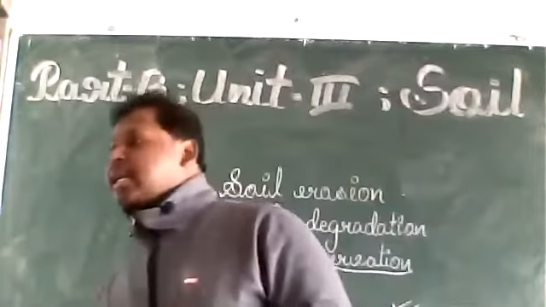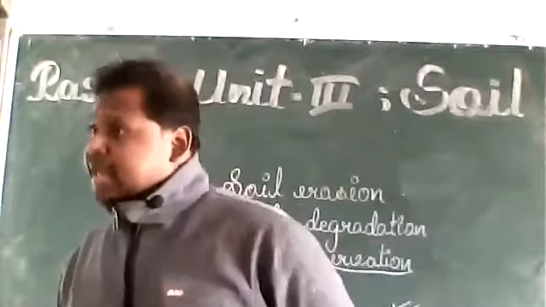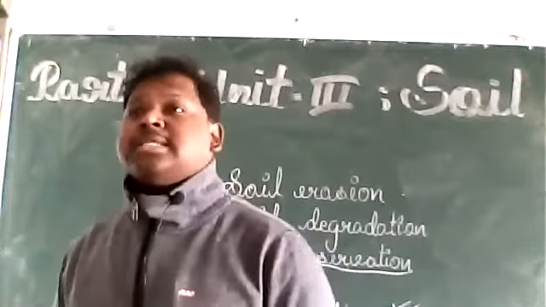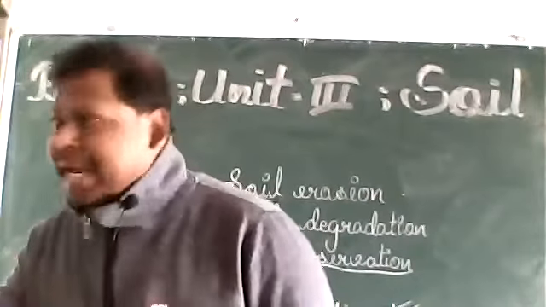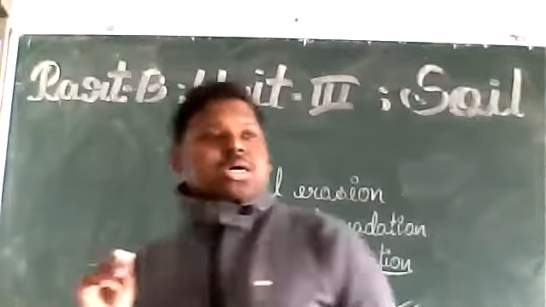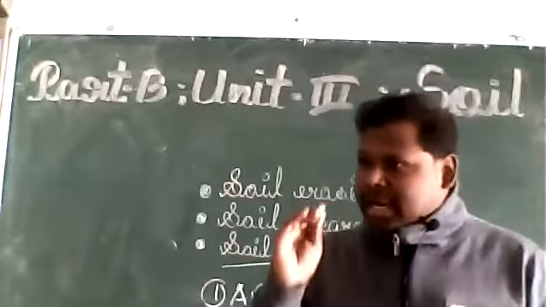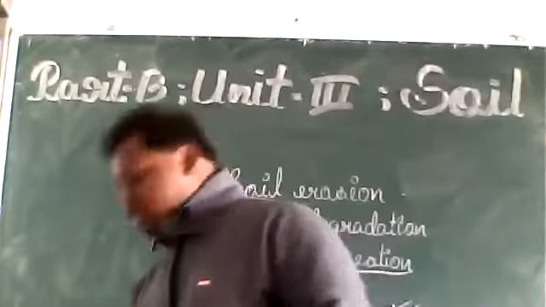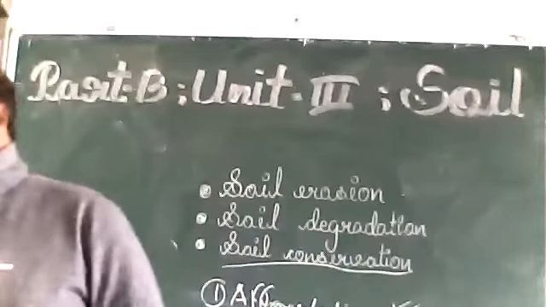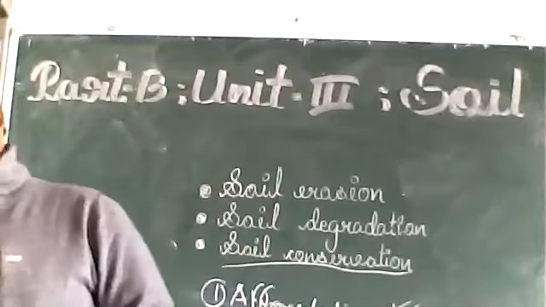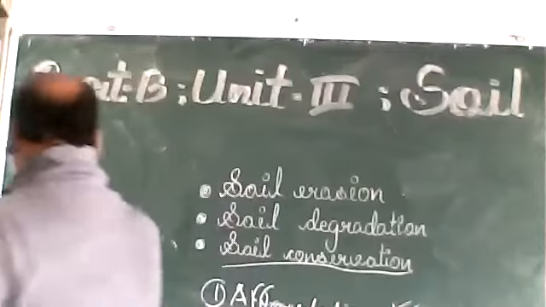Exactly, the hilly area is not suitable for agriculture because there is an absence of open land or plain land, right? Yes or no? So the hills are cut down according to what? According to slopes also. So there is this type of nature.